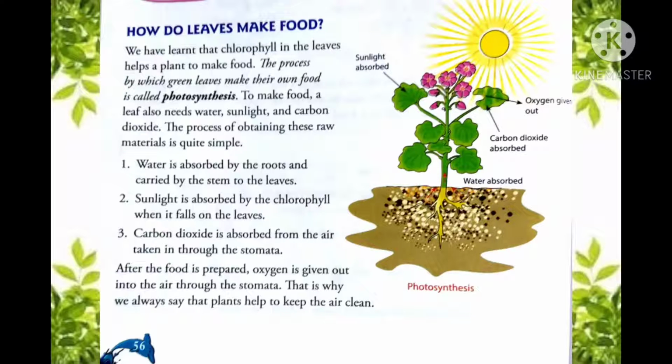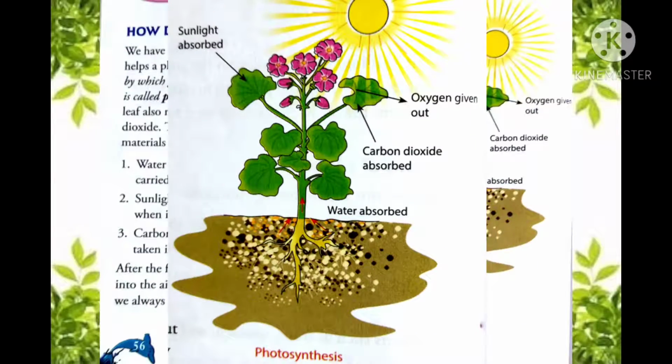And how do the leaves get these raw materials? It is very simple. You all know, students, that soil contains water, and that water is absorbed by the roots of a plant, and after the water is absorbed it is carried upward by the stem to the leaves. So this is how leaves get the raw material of water. Next comes sunlight. Sunlight is absorbed by the green substance present in leaves, which we have studied earlier, known as chlorophyll. So sunlight gets absorbed with the help of the chlorophyll present in the leaves.